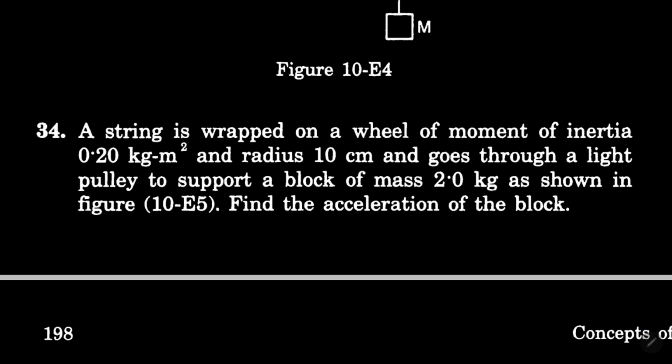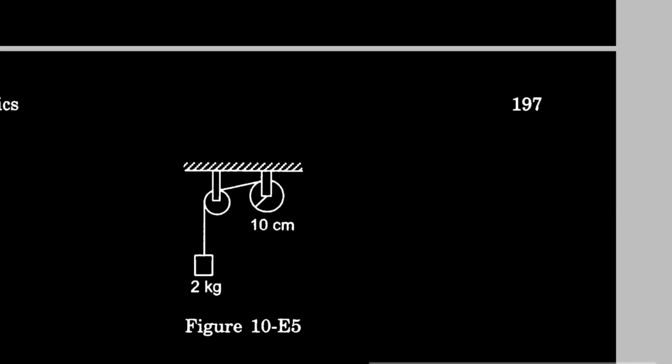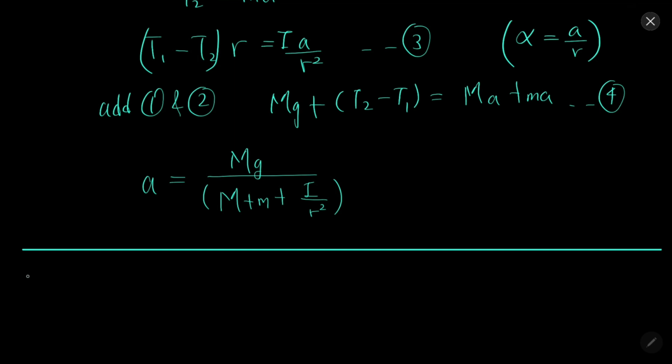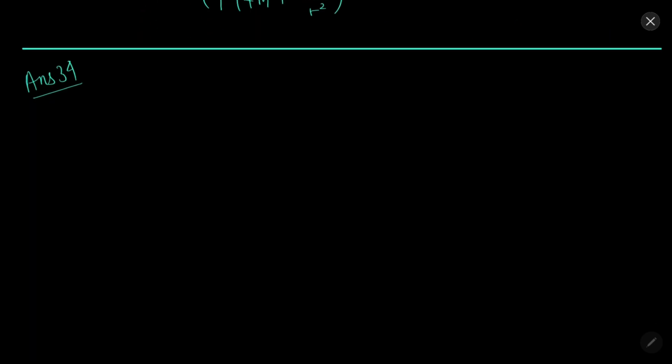In question 34, a string is there. We need to find the acceleration of the block. The figure is given to us. This figure. Solution 34. So according to the question, this equation will be there: mg minus T equal to ma.